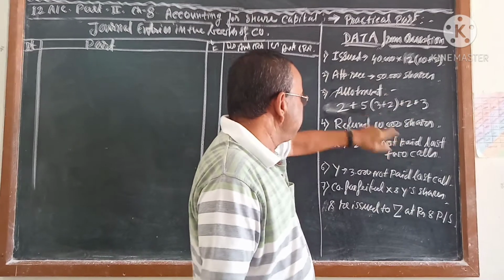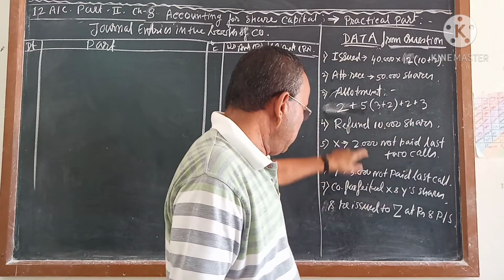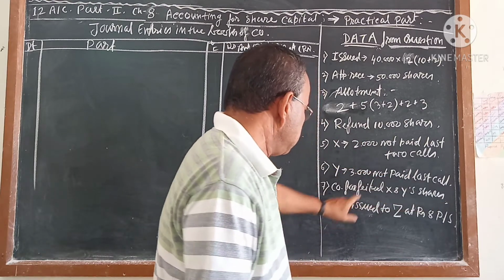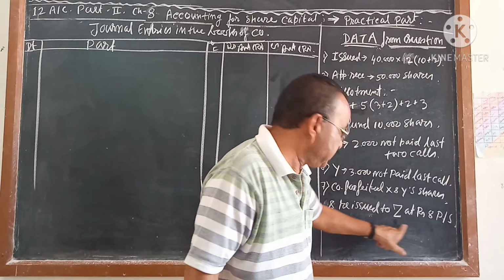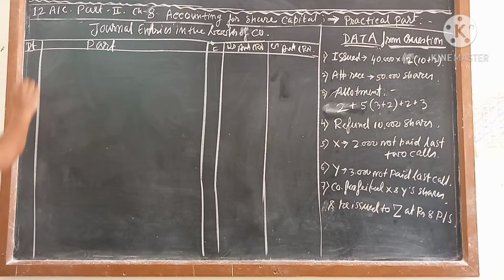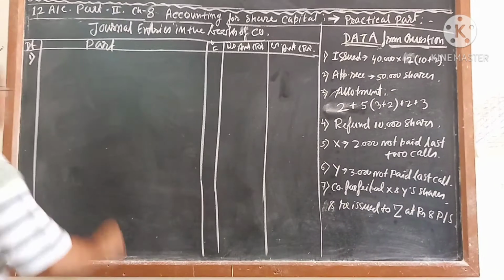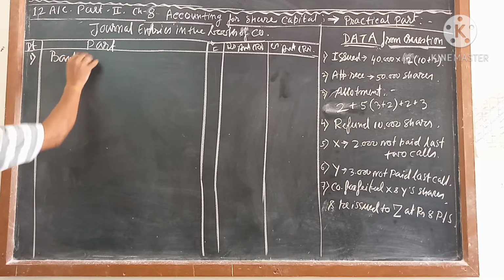40,000, 50,000, 2, 5, 2, 3, 10,000 refund, 2,000 X, 3,000 Y, last 2 calls or last call, and it is reissued to Mr. Z at rupees 8. So the first entry, all of you know, we will pass the entry for share application receiving.